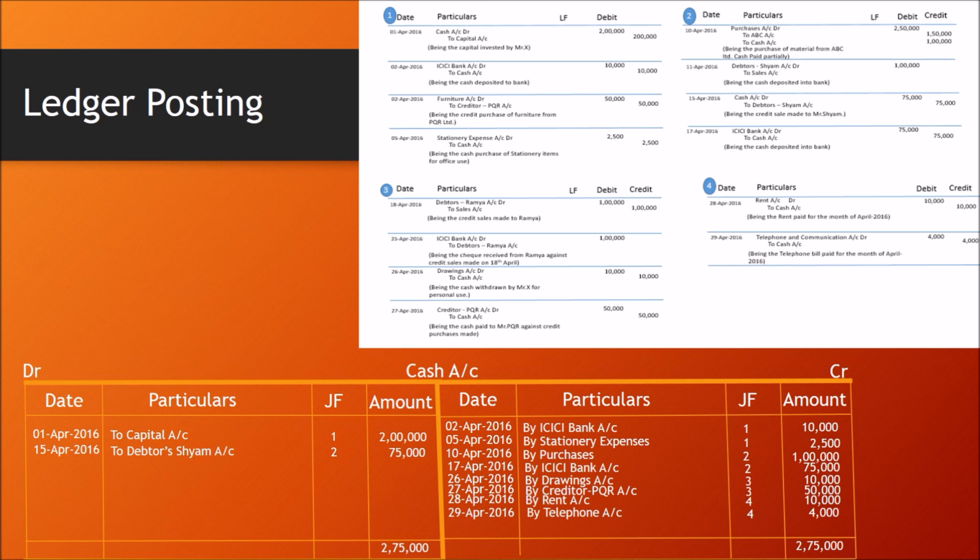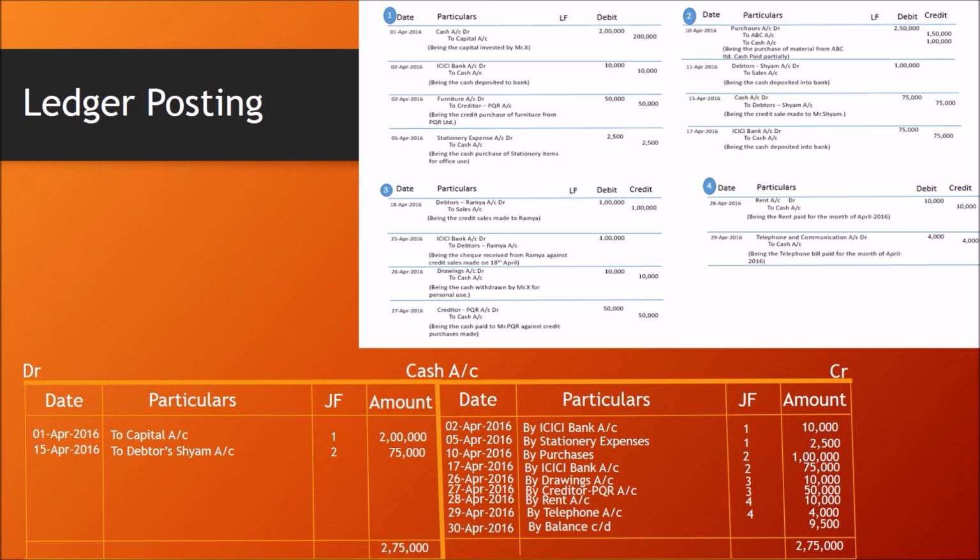2 lakh 75,000 minus 2 lakh 65,500 comes to 9,500. This 9,500 should be written as on 30th April, or a month end date, as balance carried down 9,500.